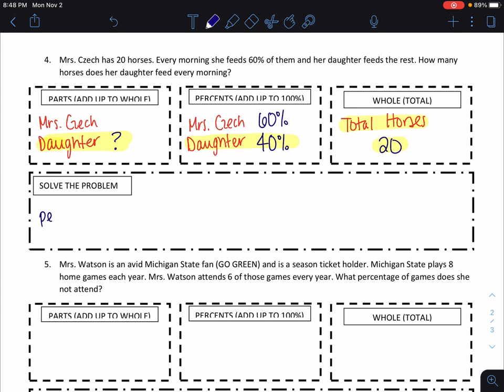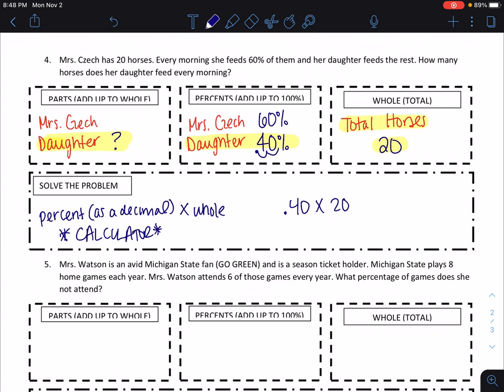Again, this is going to be your percent as a decimal times the whole, and we may use a calculator. So I'm going to do 40% is 0.40 times 20. I think it's 8. So 0.40 times 20 is going to be 8 horses.